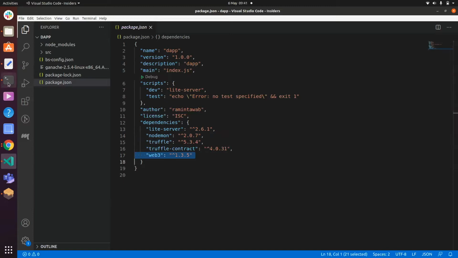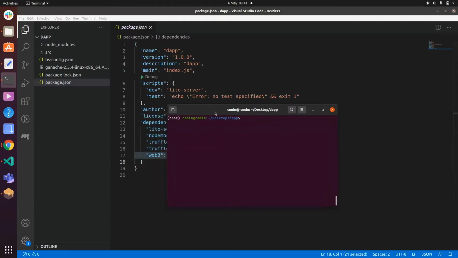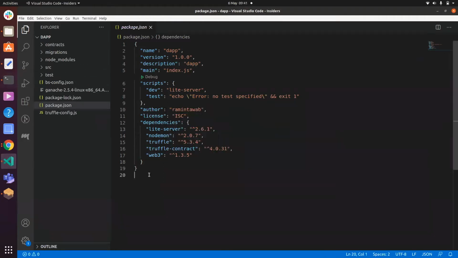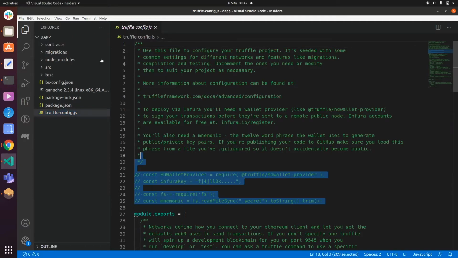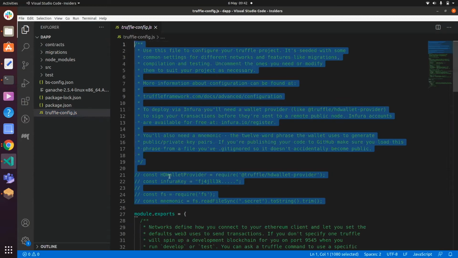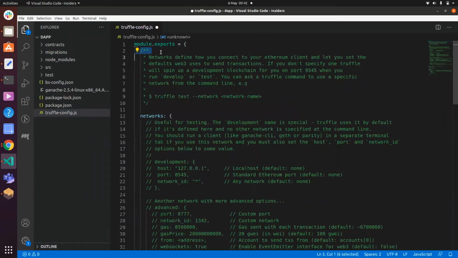So now we want to instantiate this. We'll do that by just writing Truffle init. That will hopefully work. And that will create a bunch of directories for us to use in creating our decentralized application. The first one that I'm going to look at is this Truffle Config Js file. What this does is it helps us connect to the blockchain. So we actually have to specify, just like you would with a database, which port and which address it lives on. We do exactly the same thing here.